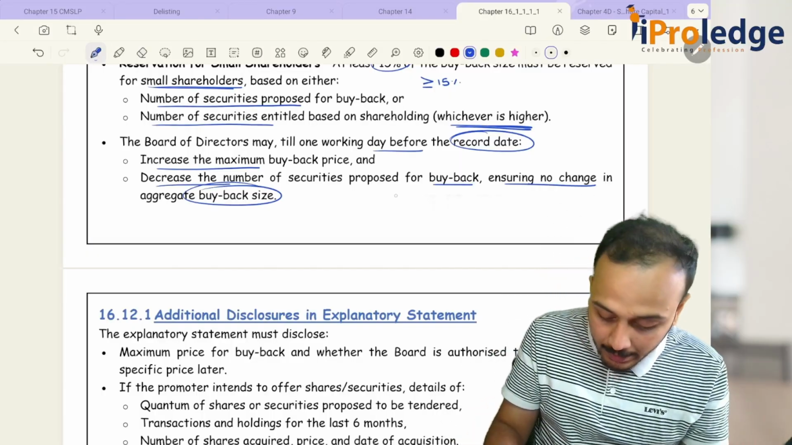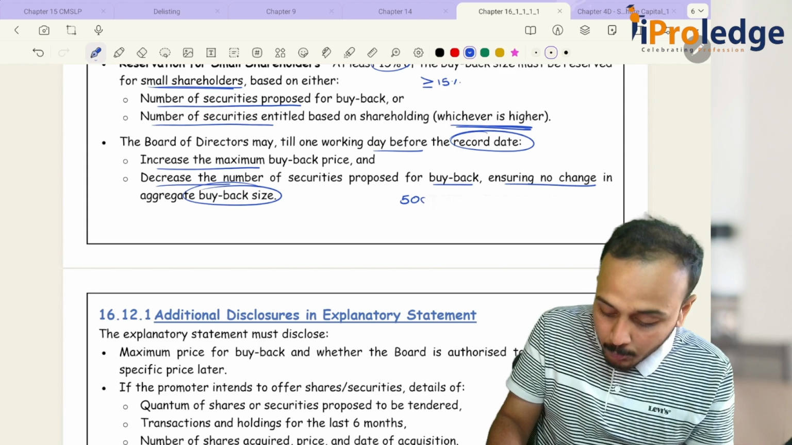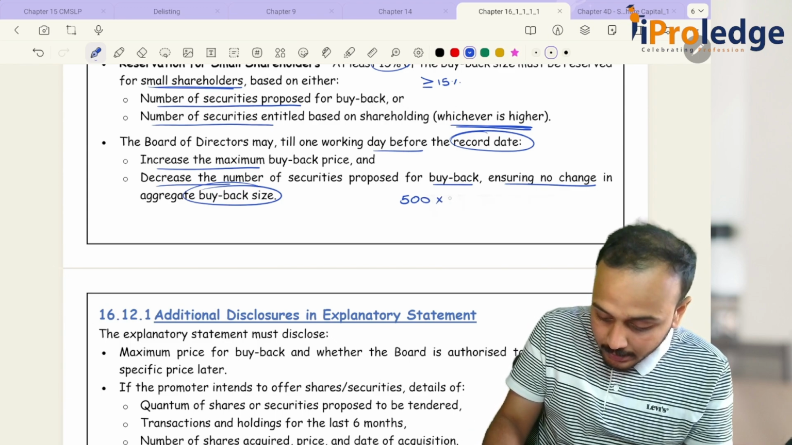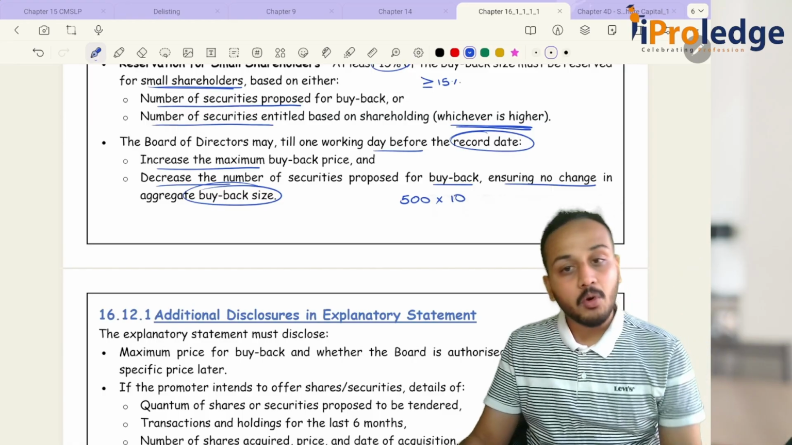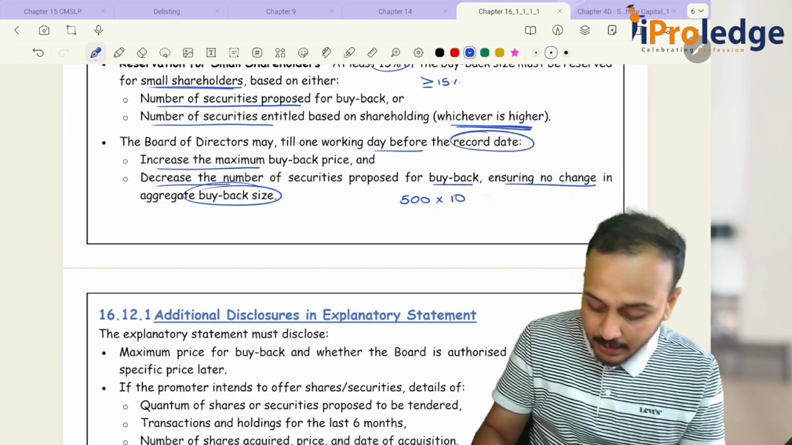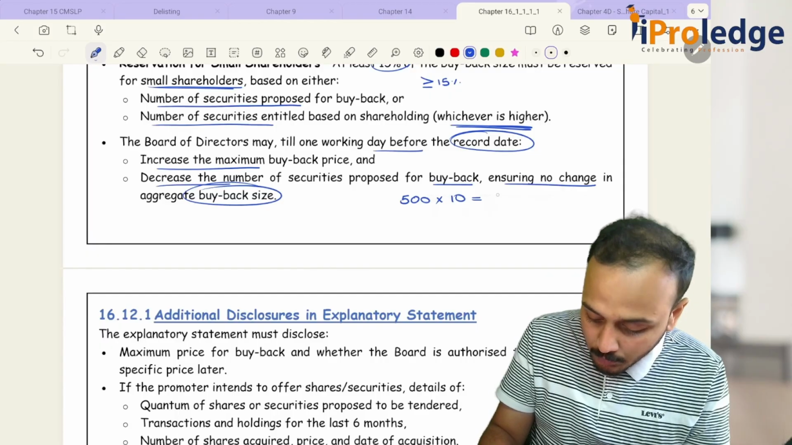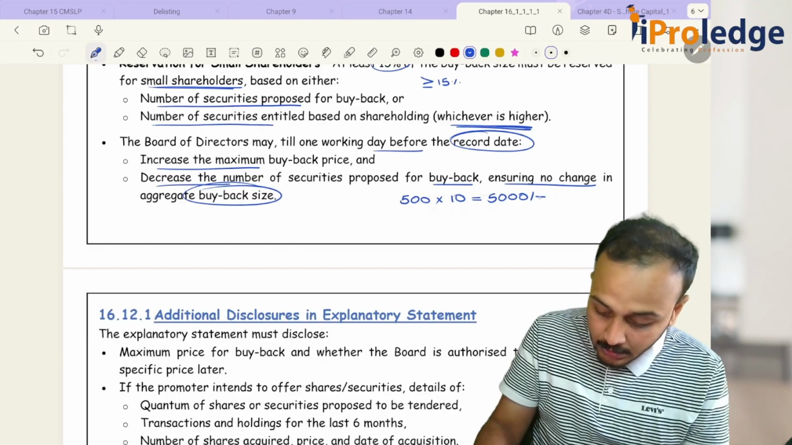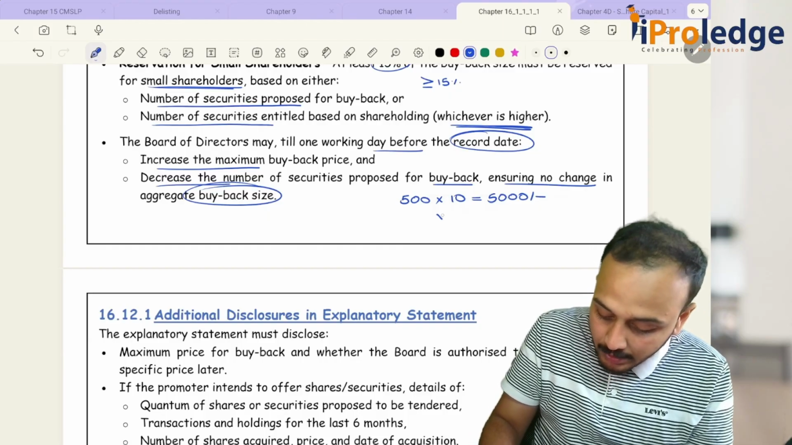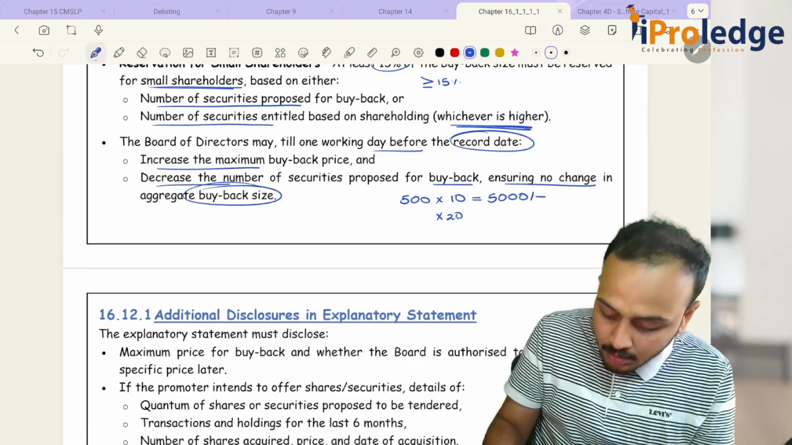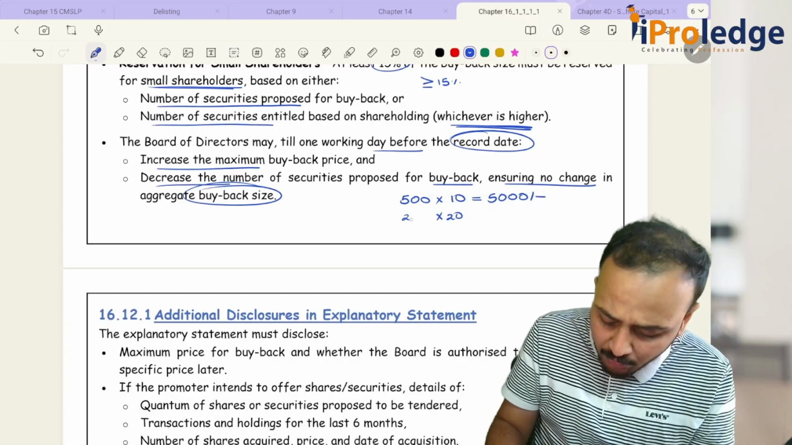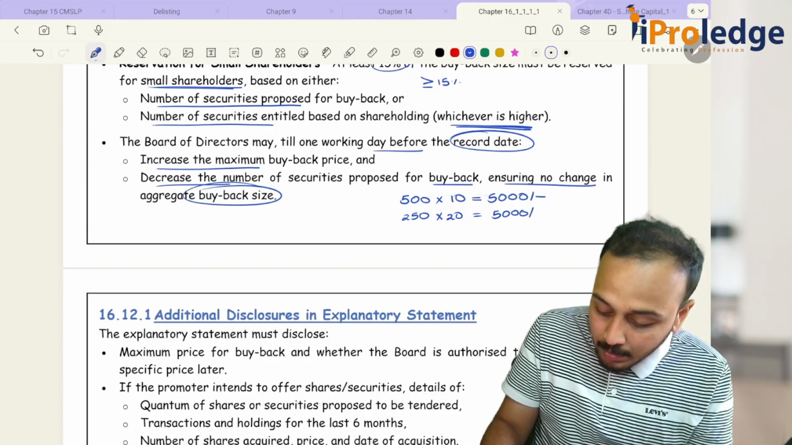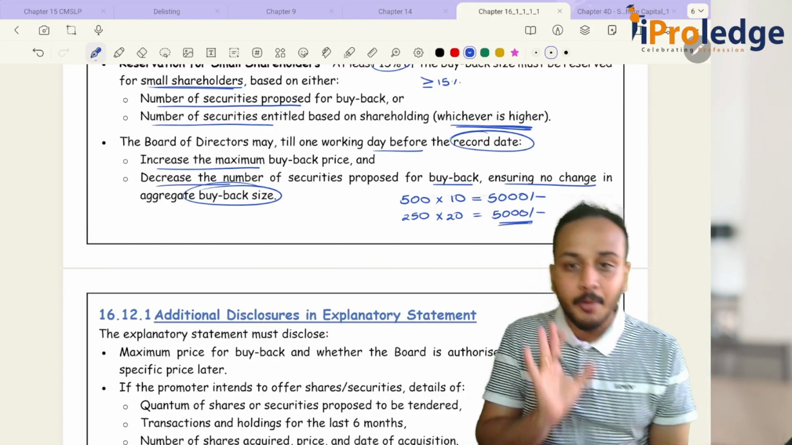Let's say I initially wanted to buy back 500 shares at 10 rupees. How much will it come to? 5,000 rupees. So instead of that, what will I do? I'll give them a better offer. At 20 rupees I would want to buy back, but I would only want to buy back 250 shares. Even then, my buyback size remains the same at 5,000.